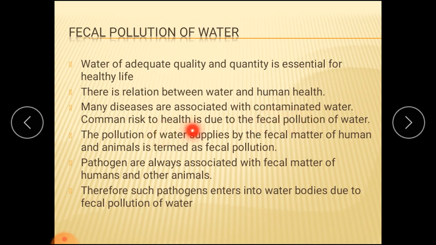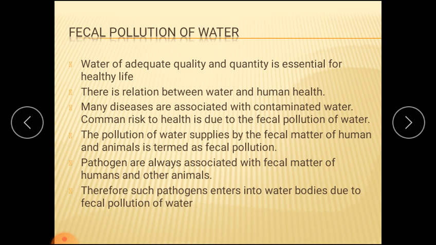A common risk to health is due to the fecal pollution of water. So due to contaminated water, many diseases occur. Now what is meant by fecal pollution? When water supplies, it may be rivers, it may be ponds, are polluted by the addition of fecal matter of human beings or animals, then it is termed as fecal pollution.